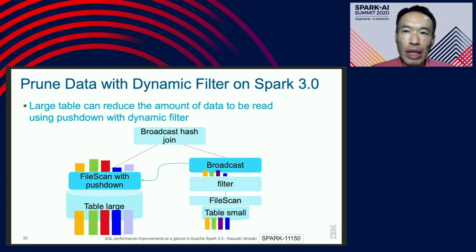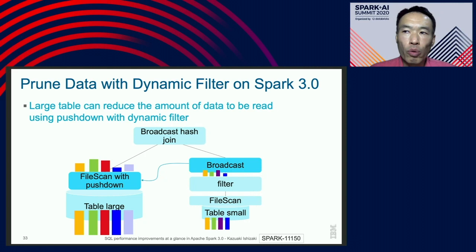Dynamic partition filter allows table large to perform predicate pushdown to avoid reading unnecessary data. The dynamic filter information is sent to the broadcast data. The dynamic filter information is based on the filter operation on the right-hand side.